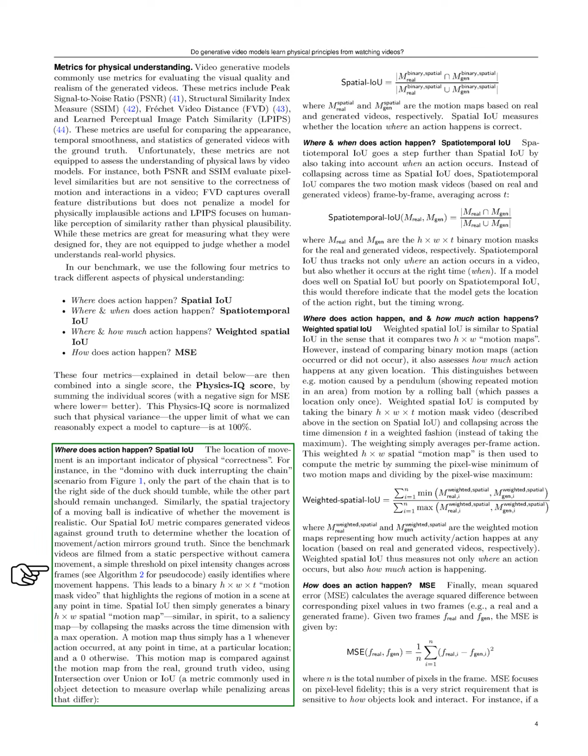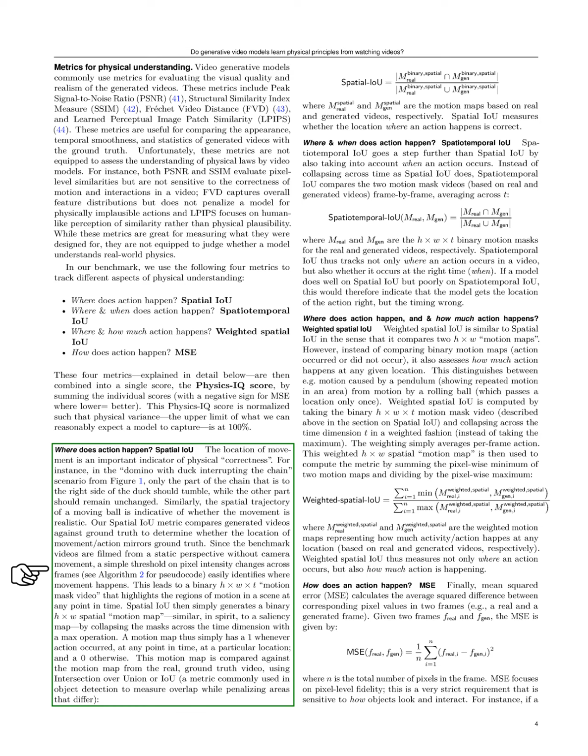For the spatial IOU metric, we focus on the location of movement as a key indicator of physical correctness. For example, in a scenario where a duck interrupts a domino chain, only the dominoes to the right of the duck should fall. We compare generated videos to ground truth to see if the movement locations align. Since our benchmark videos are filmed from a static viewpoint, we can easily identify movement by analyzing pixel intensity changes across frames.